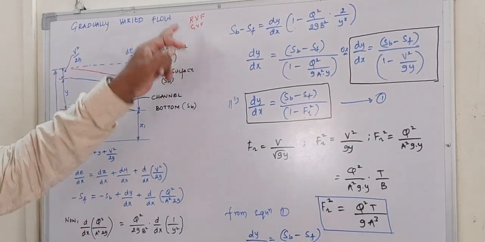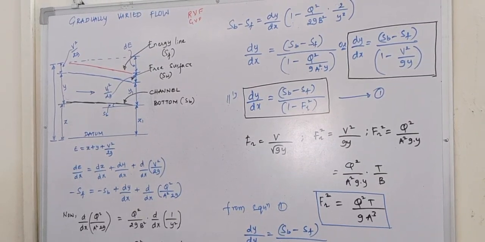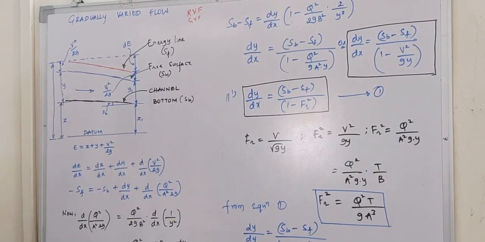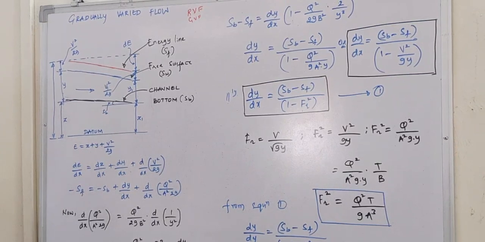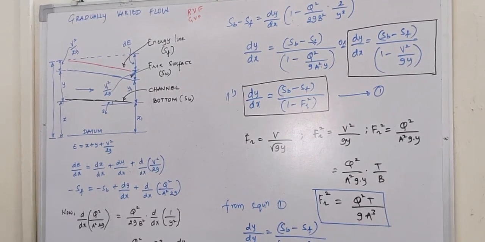In the previous sessions, we have discussed the rapidly varied flow. In the rapidly varied flow, the depth of flow in the open channel changes abruptly.